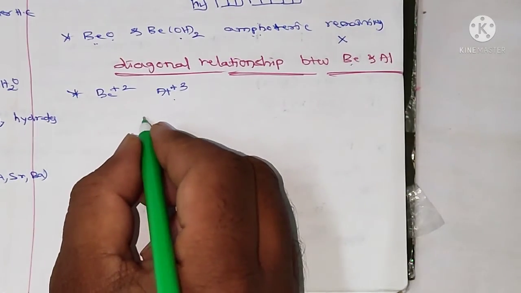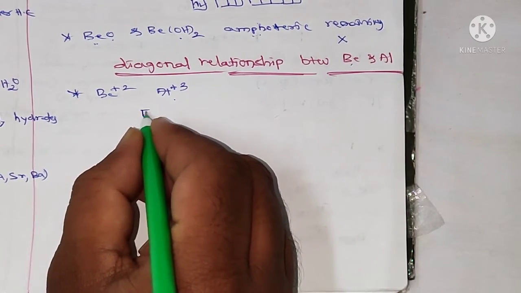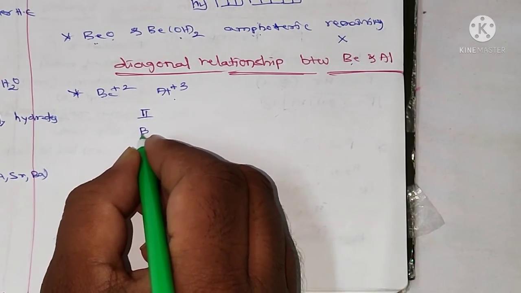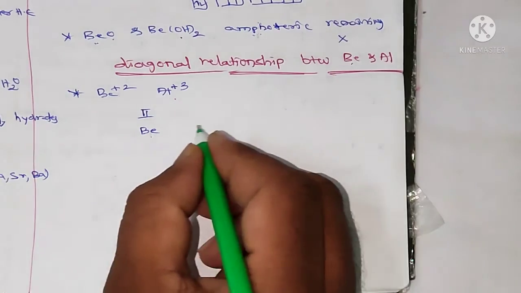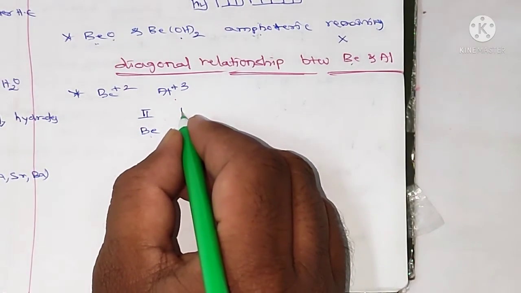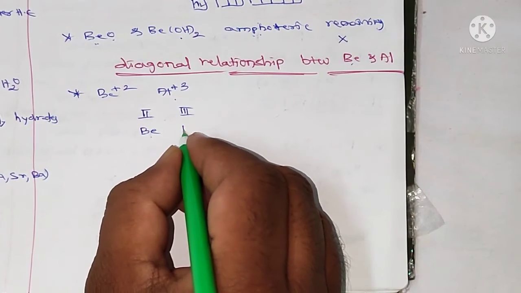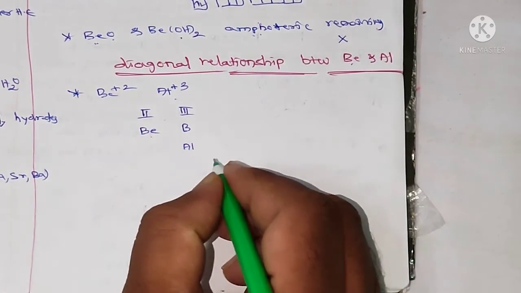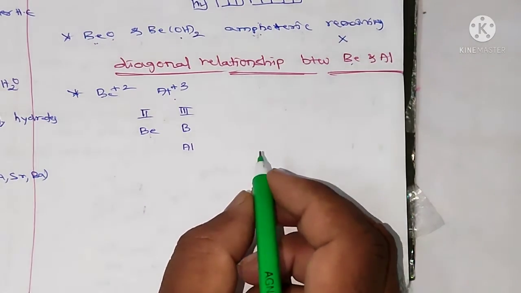So here I am taking the second group as the first group. The first element in the second group is beryllium, and the next group is the third group. In that third group we have boron, aluminium, gallium, indium and thallium.